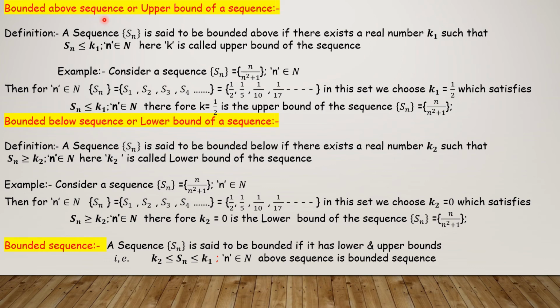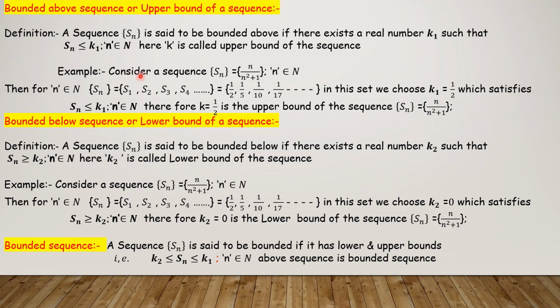bounded above sequence, or upper bound of the sequence. A definition: a sequence Sn is said to be bounded above if there exists a real number k1 such that Sn less than or equal to k1, where n belongs to N. Here k1 is called the upper bound of the sequence.